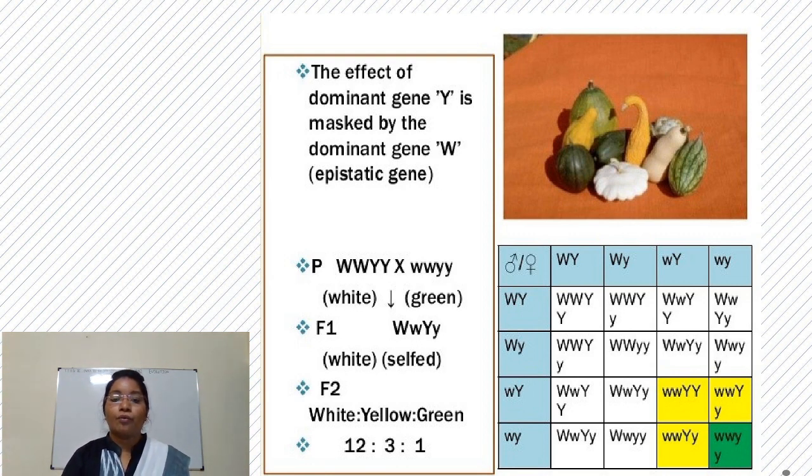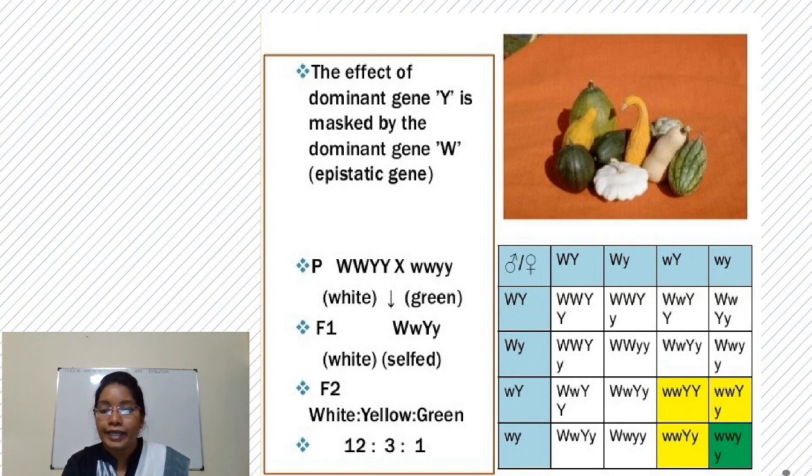When this F1 generation undergoes selfing, it produces 16 types of offspring. If we see the offspring, most of them show capital W as dominant. Whenever there is a capital W, it expresses white. So among the F2 generation, white offspring are common, 12 in number. Then comes the yellow color.